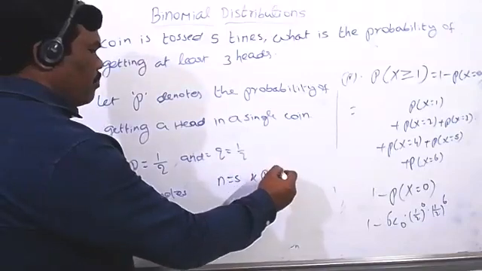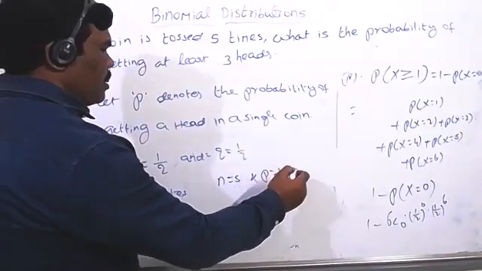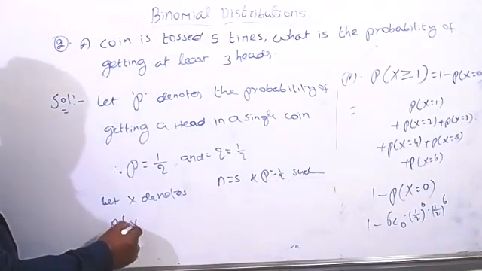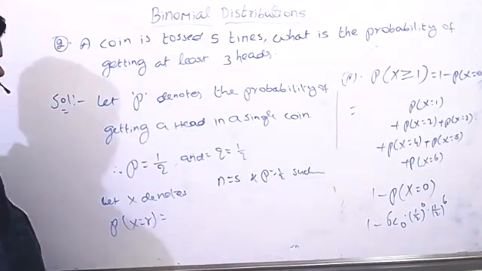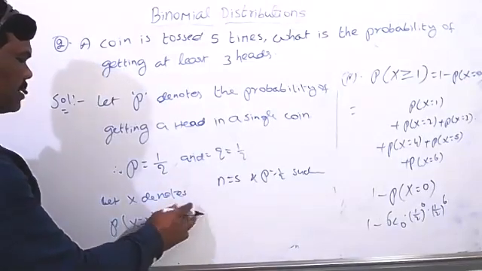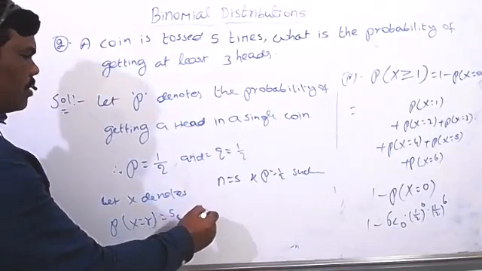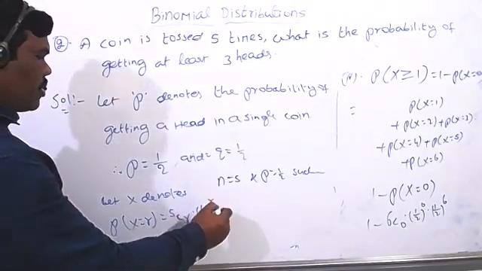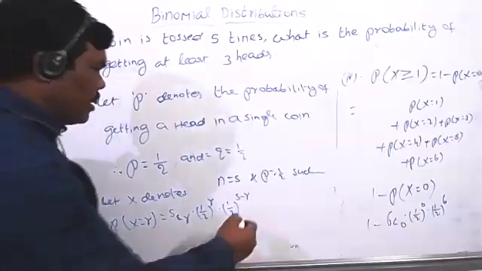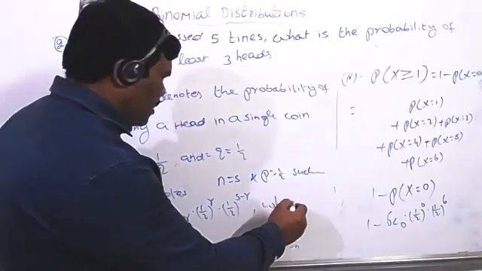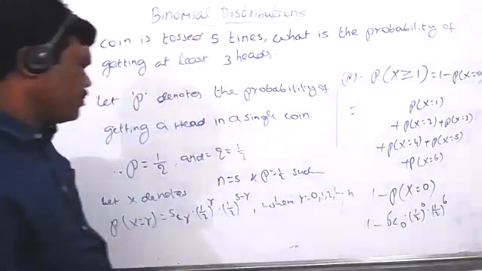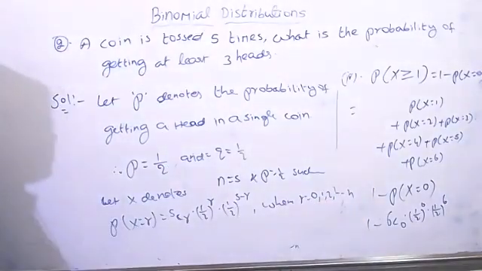Write the formula: probability of x equal to r is equal to 5Cr into (1 by 2) whole power r into (1 by 2) whole power 5 minus r, where r is equal to 0, 1, 2, and so on up to n. Like this we need to write.